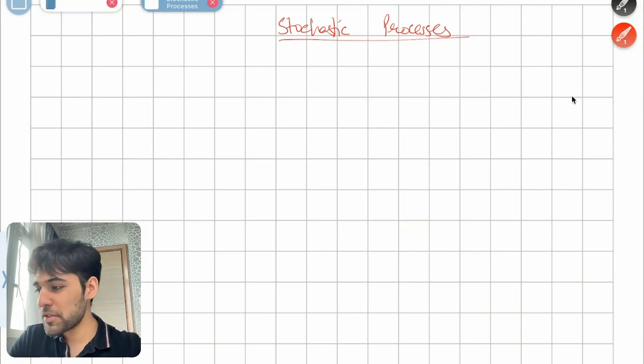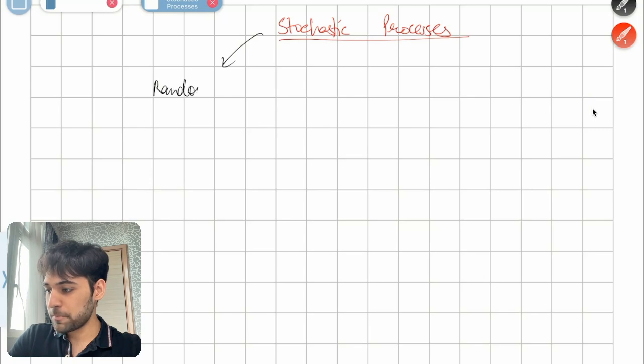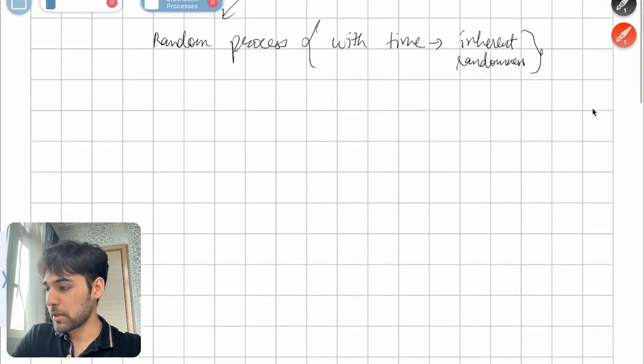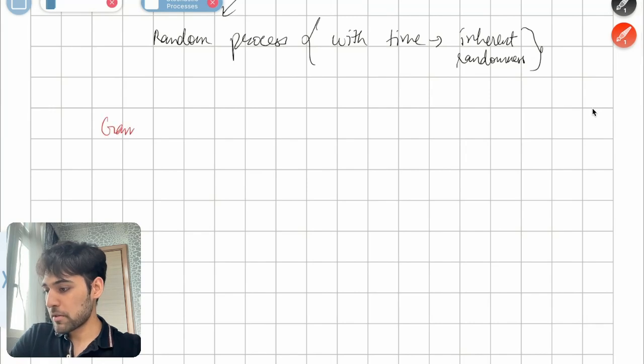So the first thing that I want to start with is stochastic processes, and all that a stochastic process means is a random process. It's random with time, but it also just has inherent randomness. A good intuition to have for a stochastic process, what we typically start with, is a gambling process. Let me just give you the intuition for what this process actually is.